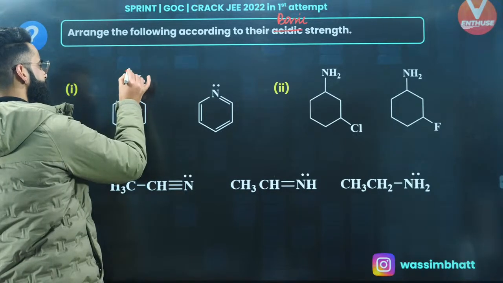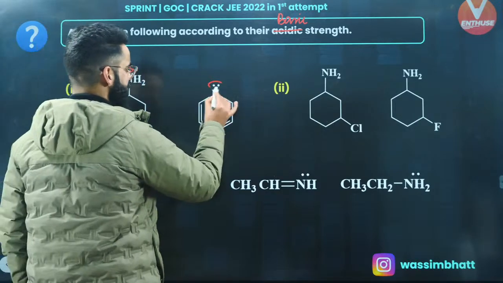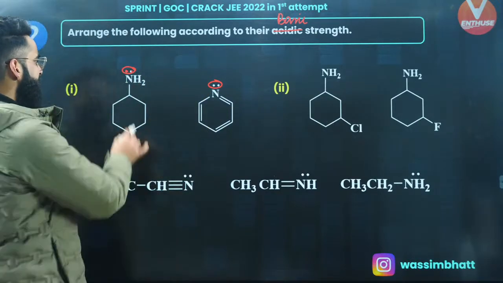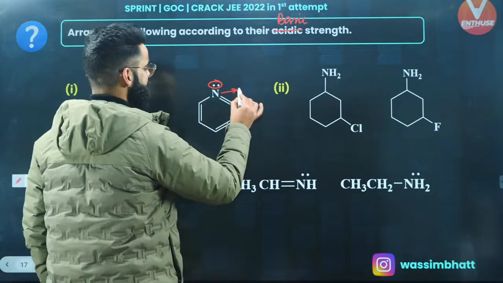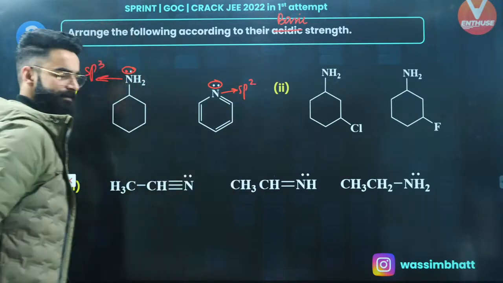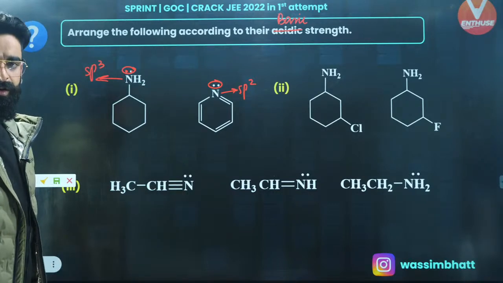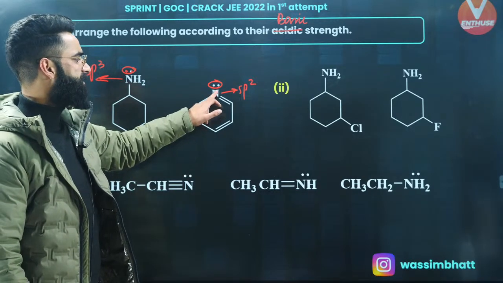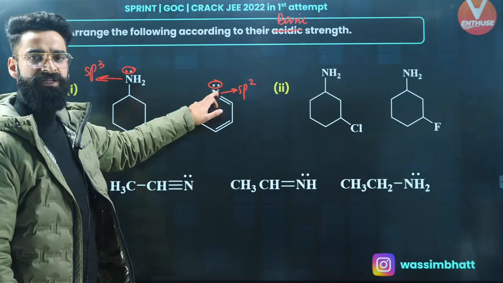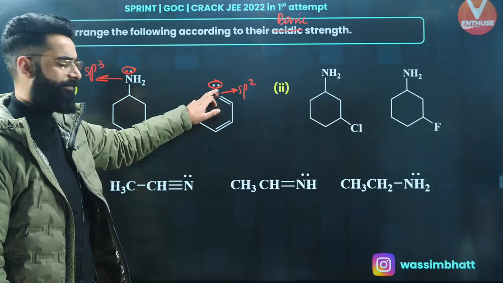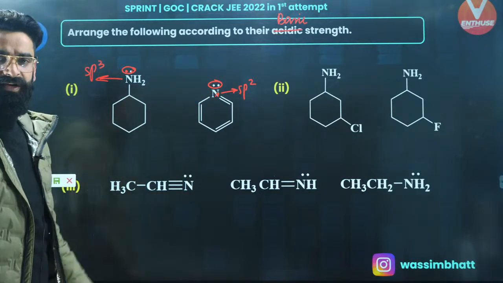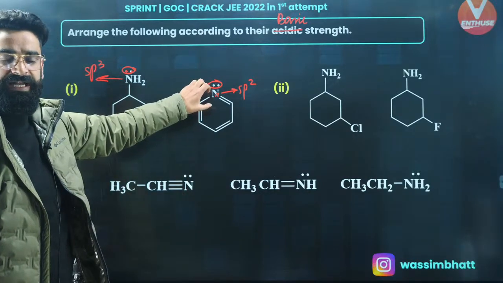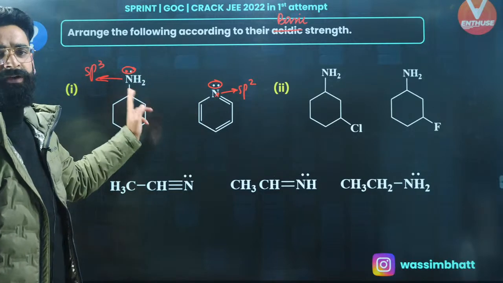See, over here, this is the nitrogen carrying the lone pair, this is the nitrogen carrying the lone pair, right? This nitrogen is sp3 hybridized. This nitrogen is sp2 hybridized, correct? Now people, I'll say over here, s character is more, so electronegativity of this nitrogen is more. If electronegativity of this nitrogen is more, it is going to hold its lone pair more towards itself. If it is holding its lone pair more towards itself, so where is the lone pair availability more?